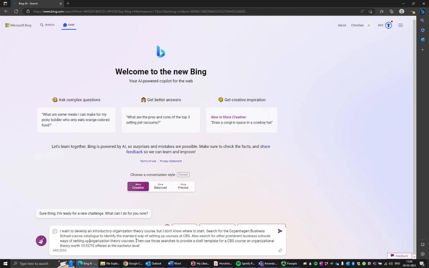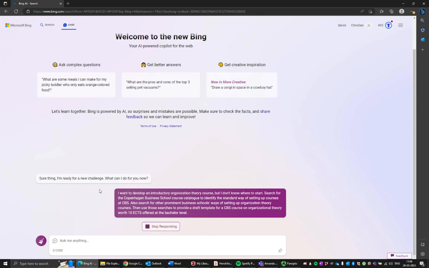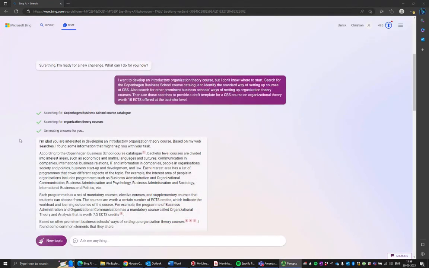Then I tell Bing, use those searches to provide a draft template for a CBS course on organizational theory worth 10 ECTS offered at the bachelor level. So let's see how Bing does it. Right, and now Bing produces an enormous amount of text.